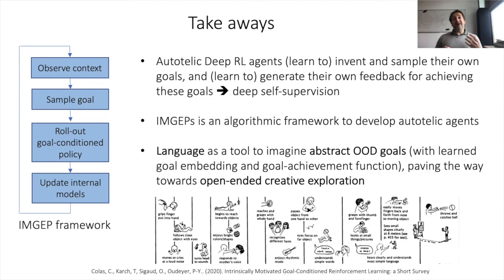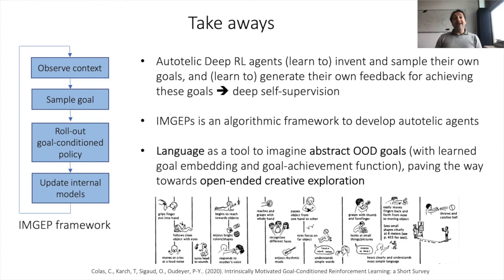Then they self-supervise intrinsic rewards that measure the interestingness of the goals they pursue to decide which goals to sample, forming automated curriculum learning. And they also learn to generate their own feedback for achieving these goals, potentially initially by interacting with the social peer using language, and then internalizing language to self-supervise.